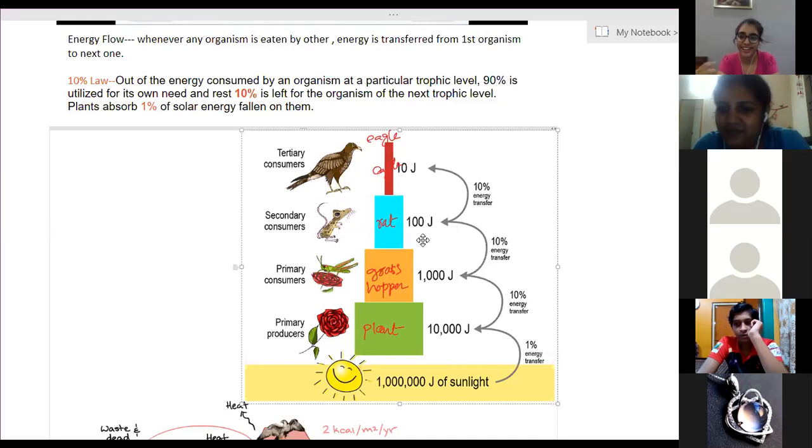And why not in an aquarium? Ma'am, aquariums are artificial ecosystems. In them only the animals are present. They don't have decomposers. But in ponds, decomposers are present, and they decompose the waste generated, which is feces or dead organisms.